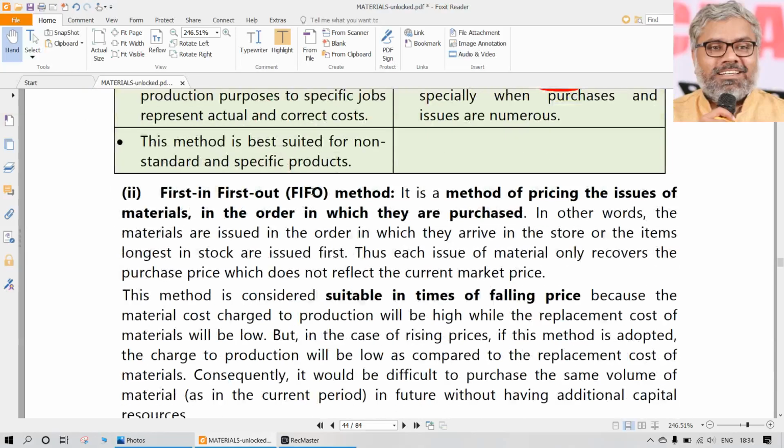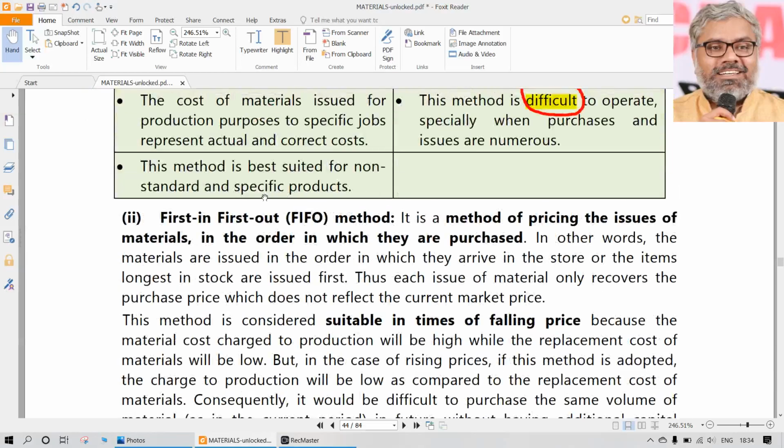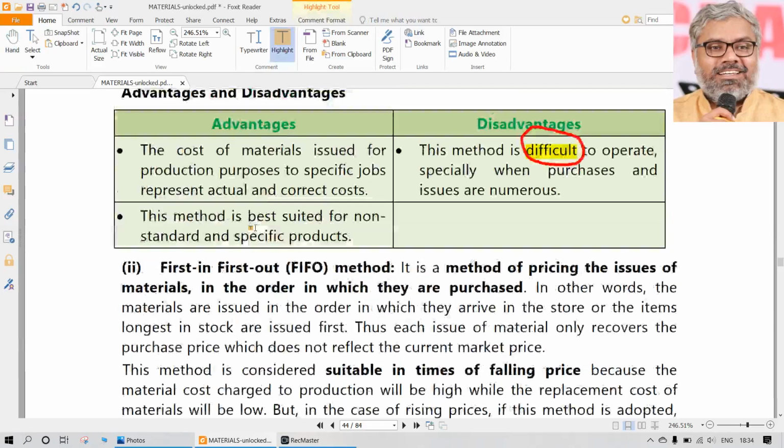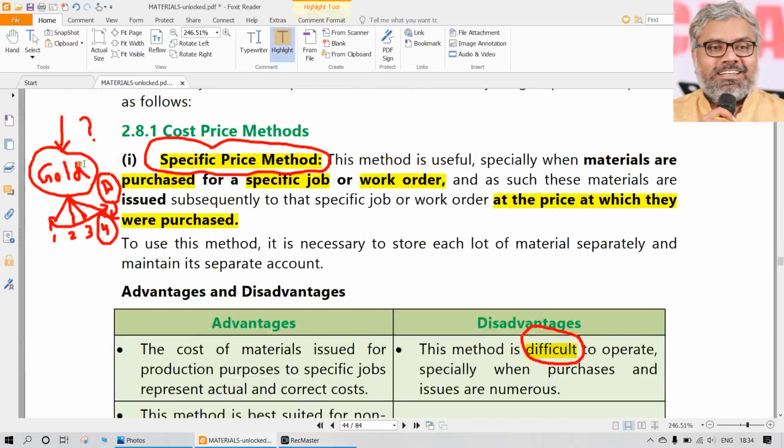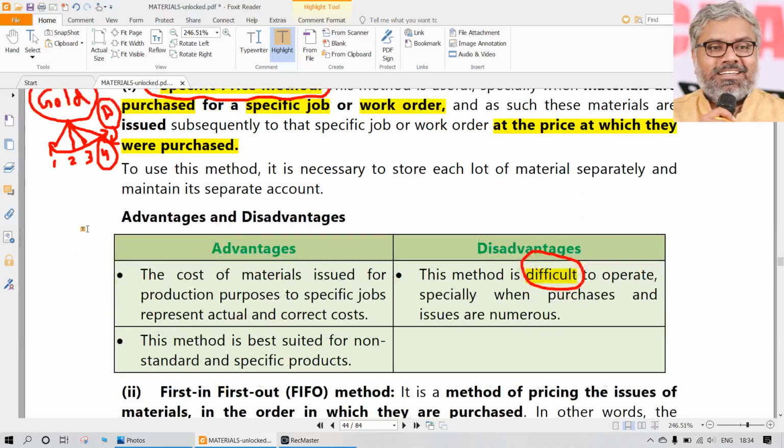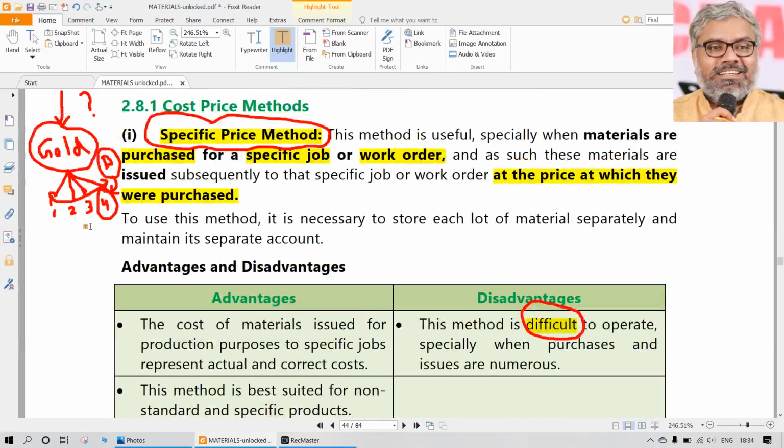Now the other methods are there which are not real. These are all assumptions. Why are they assumptions? Because once again the reason is we cannot track. Here there are other 4 types of jewelries which are all using gold. So gold is purchased on different dates with different rates, and we cannot track which gold is used for which jewelry item. So that limitation will be there for many types of practical situations.